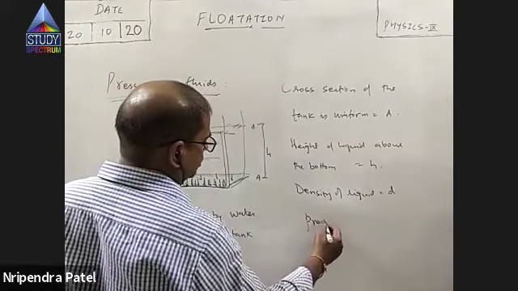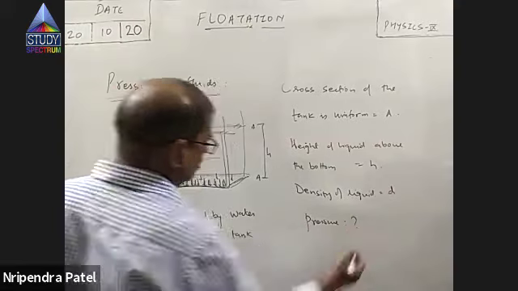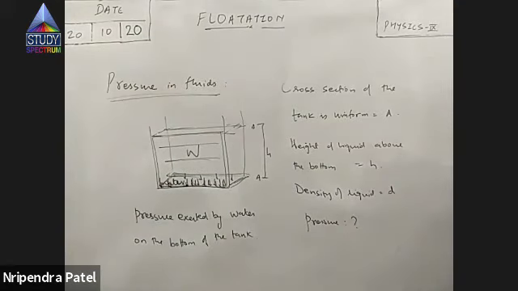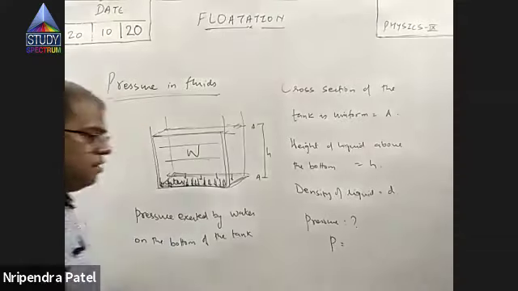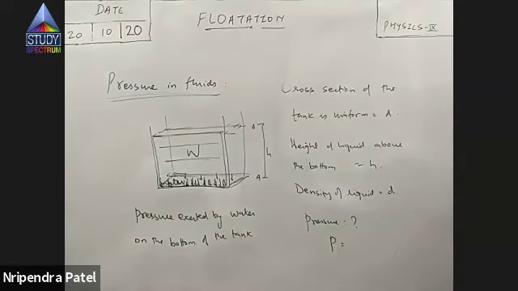Now, the aim is to measure pressure at the bottom of the tank. So, the question is, what will be the pressure at the bottom of the tank? Now, I'll give you 2 minutes to think and try to find out. Then I'll explain. Pressure is? Sir, pressure is hg. Something is missing. One more term is there.